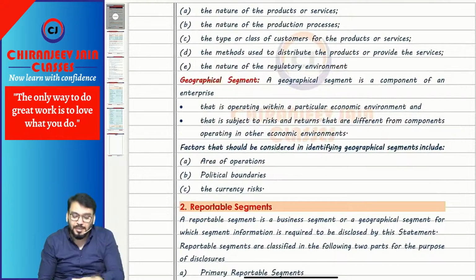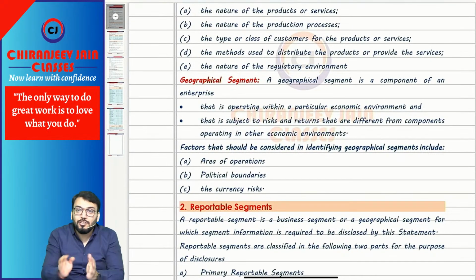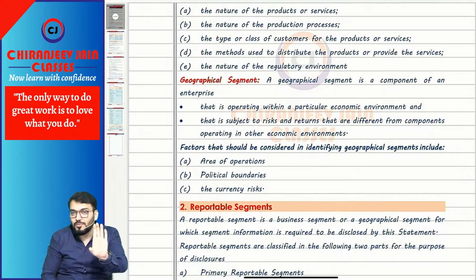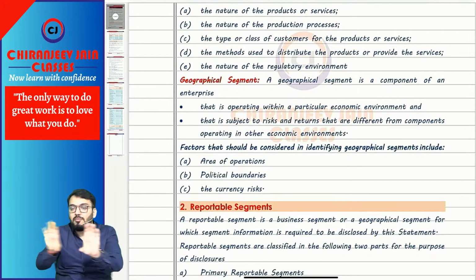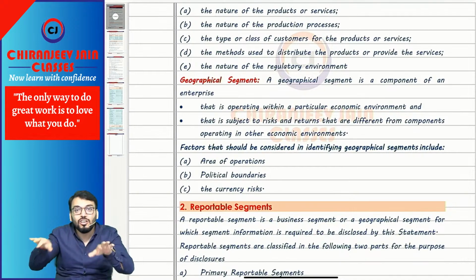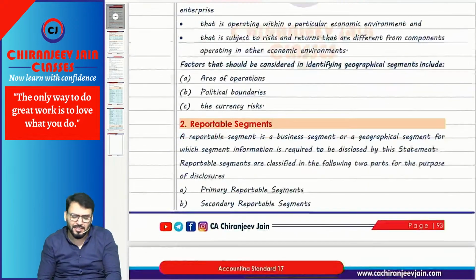Similarly, geographical segments are components of an entity that is operating within a particular economic environment and that is subject to risk and return which is different from other components operating in different geographical locations. So one geographical segment and another will be different from the point of view of risk and return in that particular location.